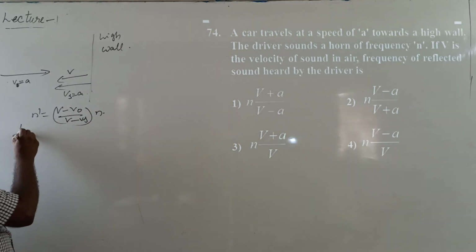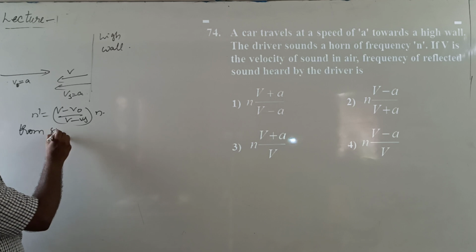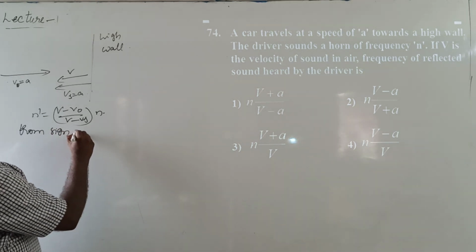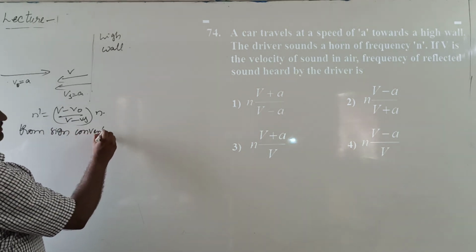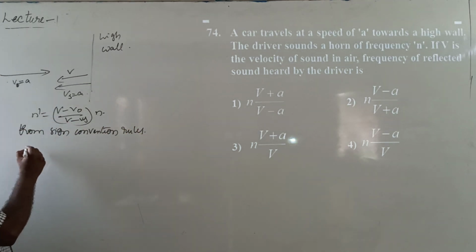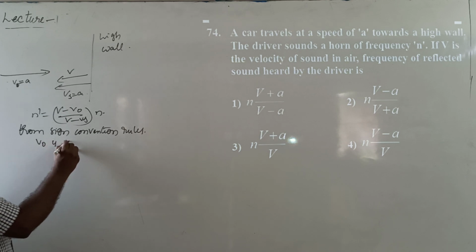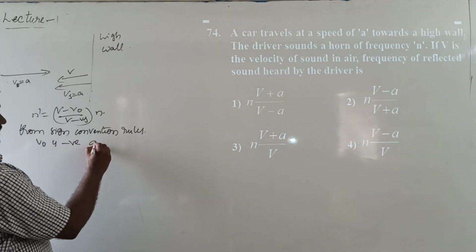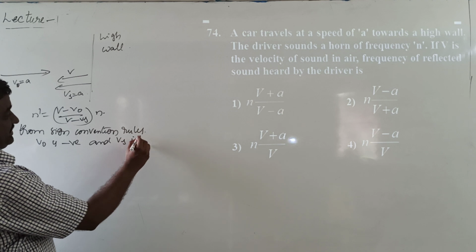From the sign convention rules, from the given data, V0 is negative and Vs is positive.